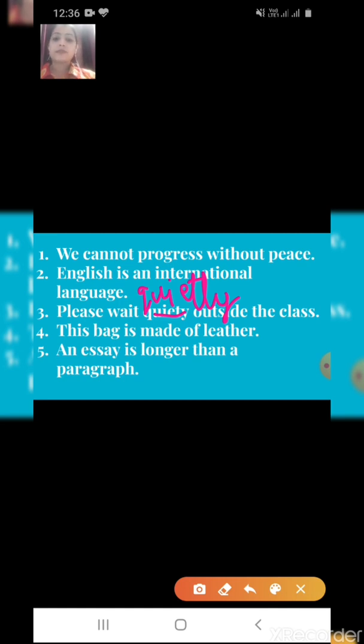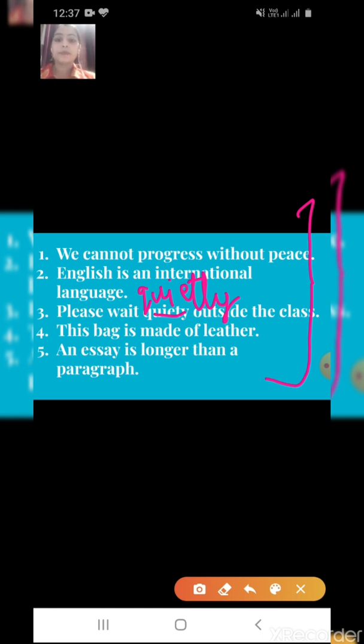This bag is made of leather. An essay is longer than a paragraph. So these are all meaningful sentences, and each and every word is in its right place, so that it will be easily understandable. It will be easy for you to understand what each sentence is saying, or what the meaning of the sentence is.